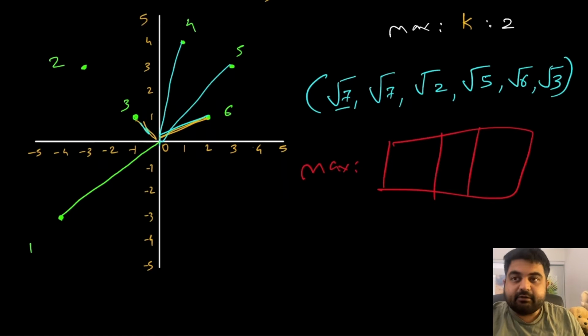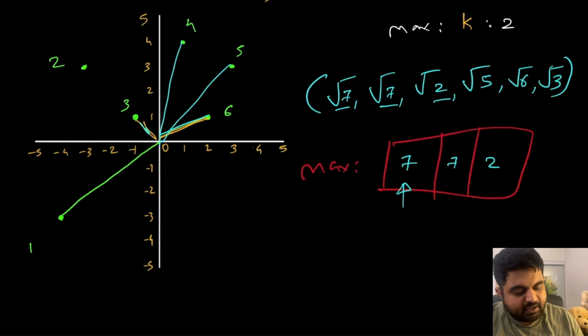So first we have value number 7, so we are going to put value number 7. Then we have once again value number 7, so we are going to put value number 7. Once again we have value number 2, so once again we will have to adjust the input. So it's going to be 7 and then 7 and then 2, but we exceeded our place because we only want to store two elements, so we are going to kick the 7 out and we are going to leave this as it is. Then we have value number 5, so once again this needs to be readjusted.